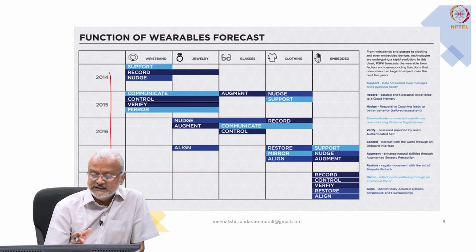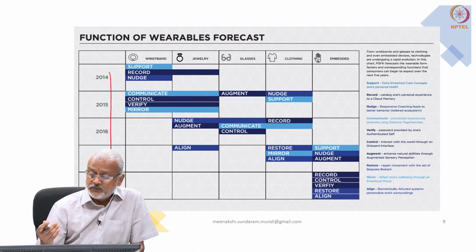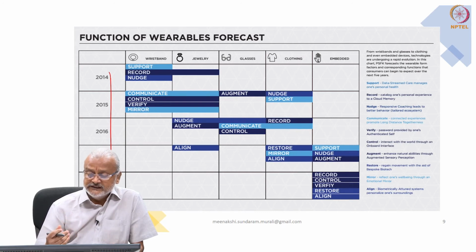You could have jewelry, glasses, clothing, and probably in future, or probably something has happened already, these kind of devices are put into your body itself. So these kind of capabilities are interesting. Depending on the solution that you want to build, you could choose a particular type of device that you want to develop and integrate it with your solution.